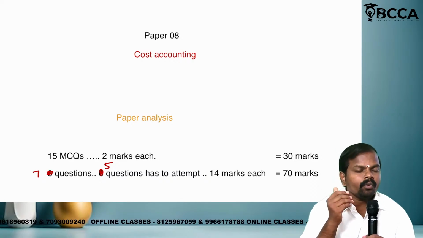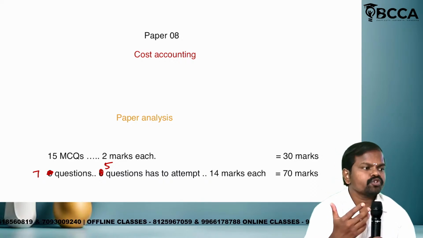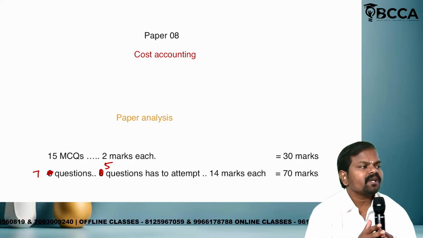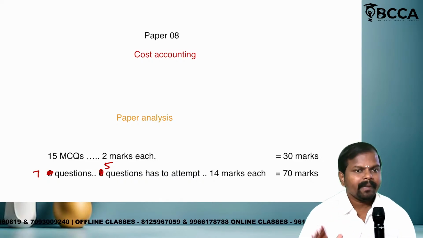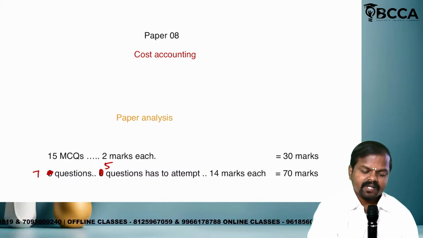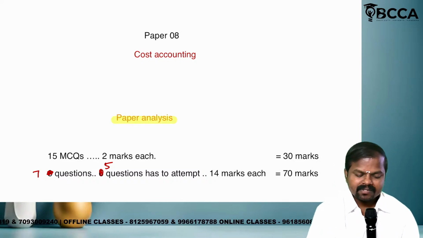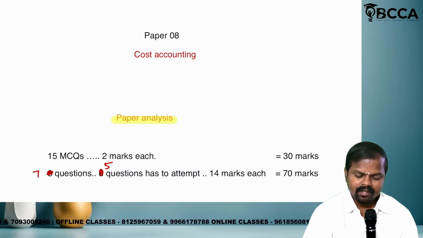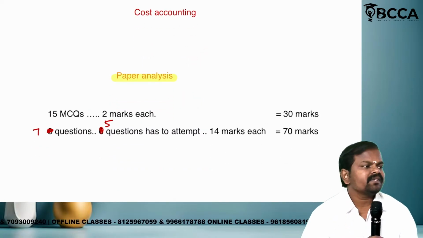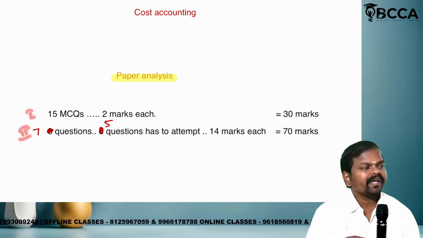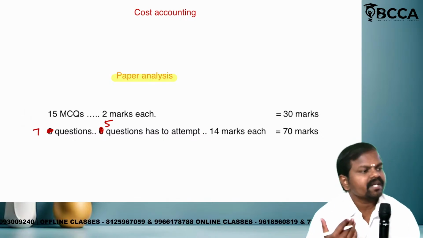We have to understand the question paper pattern, and we have to understand the subject coverage in our paper number 8. First we will discuss paper analysis. See, paper analysis, paper number 8, cost accounting. There will be two segments in the question paper. Segment number 1, segment number 2. We can call it section A, section B.